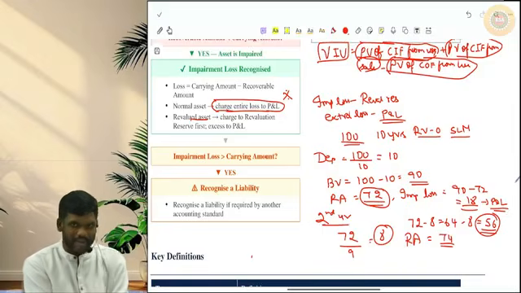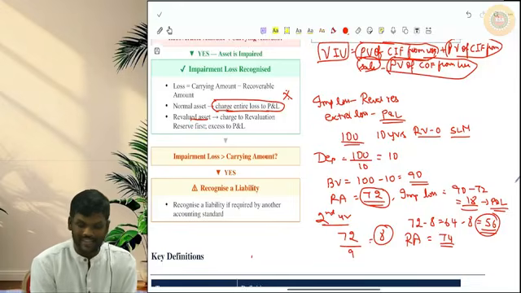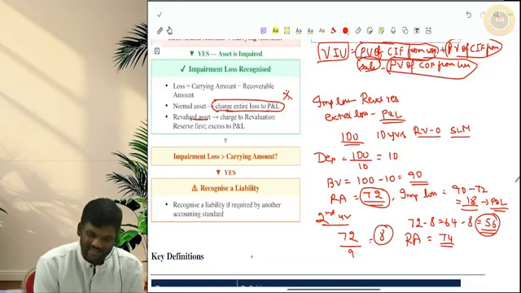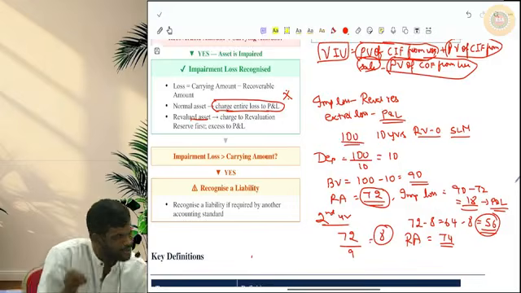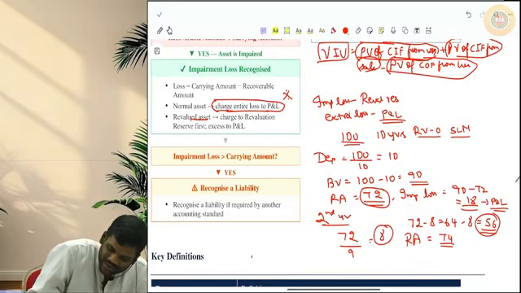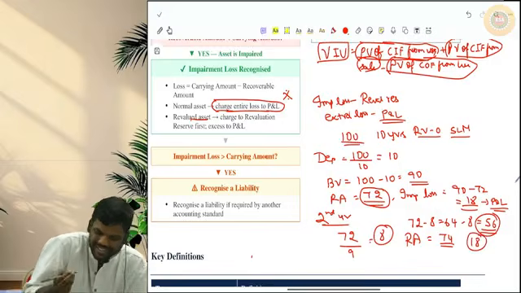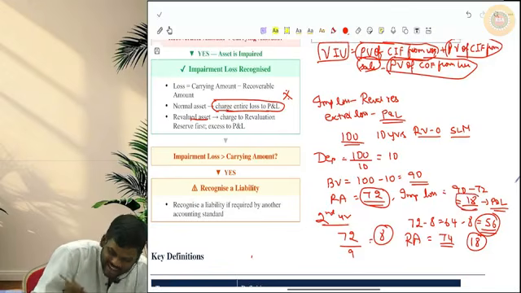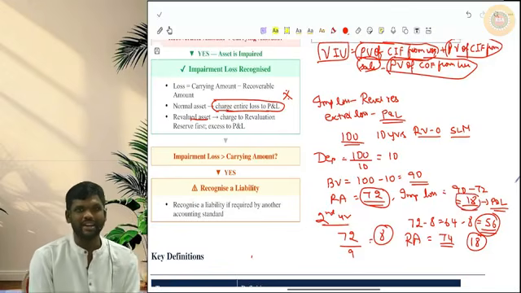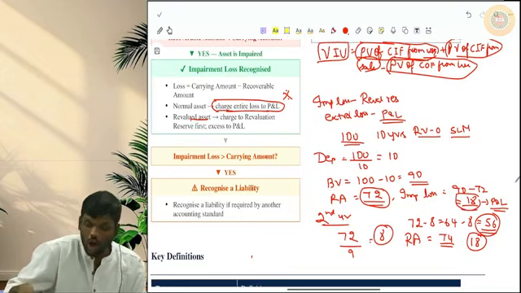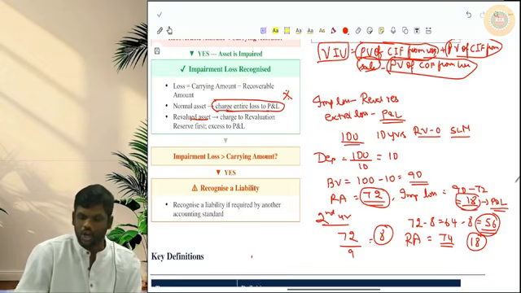Okay. Now you are estimating the recoverable amount. It is coming to how much? 74. Now what most of them will think is, sir, carrying amount 56, recoverable amount 74, so I can reverse 18, because previously I charged 18 as loss. Now I'll reverse that 18 as gain. If you do it like that, AS-28 says it is wrong.